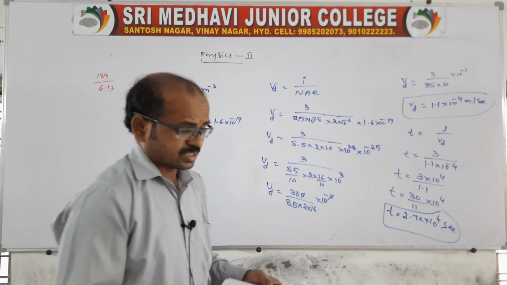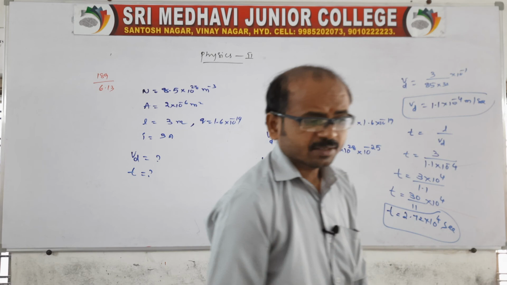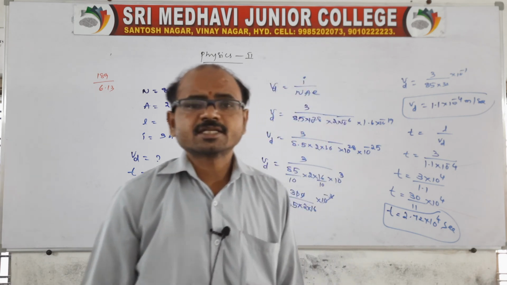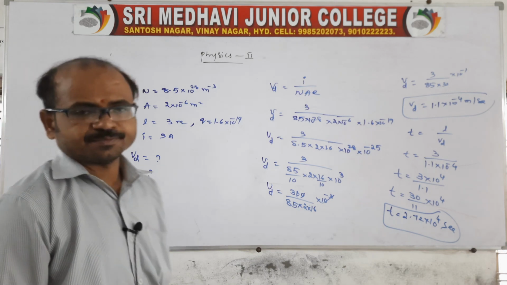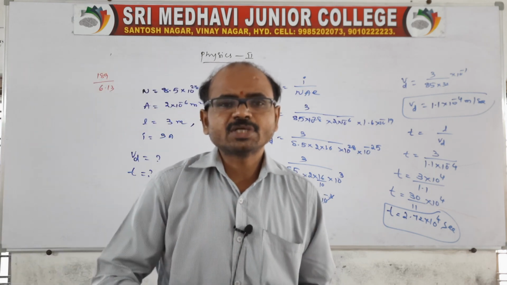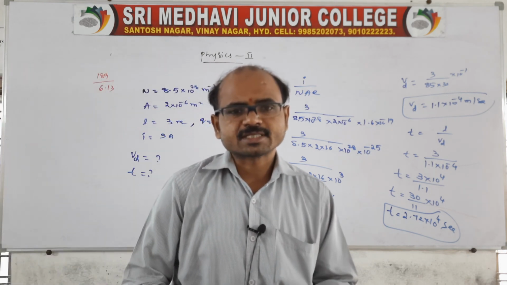Right? So this is about today's class: the relation between drift speed and electrical current is finished. We'll continue with the next topic in the next class.